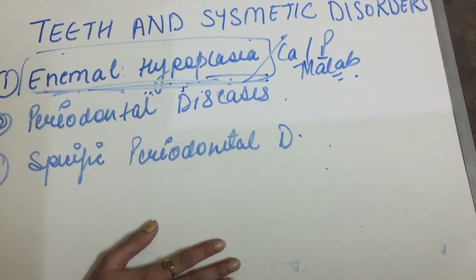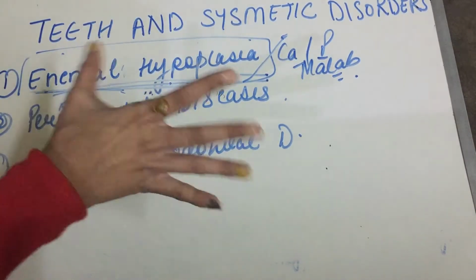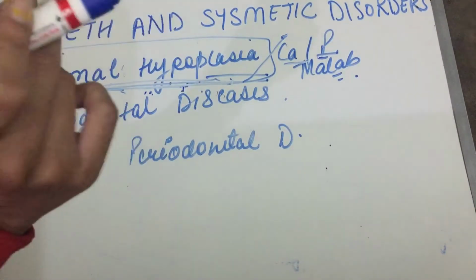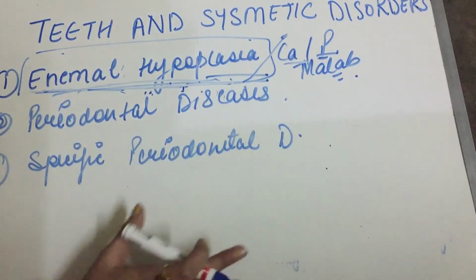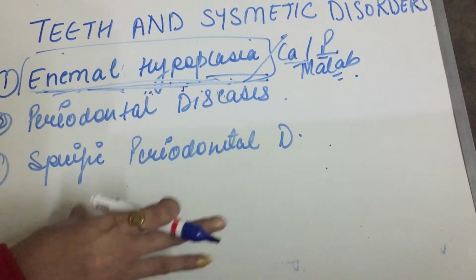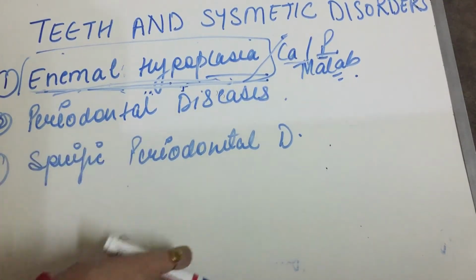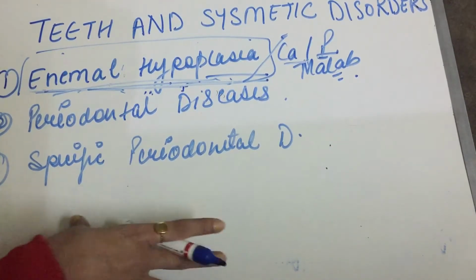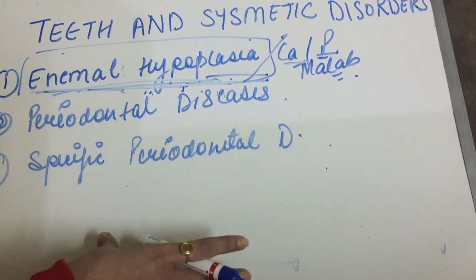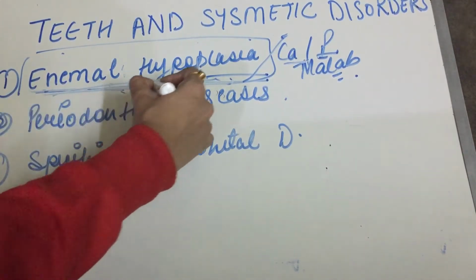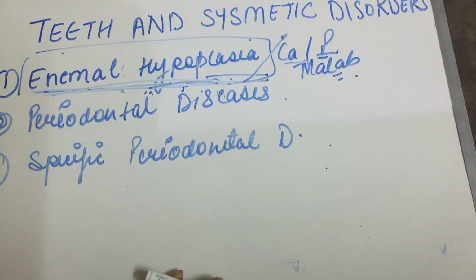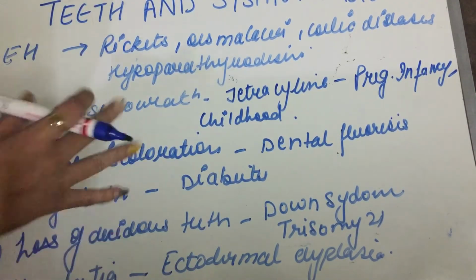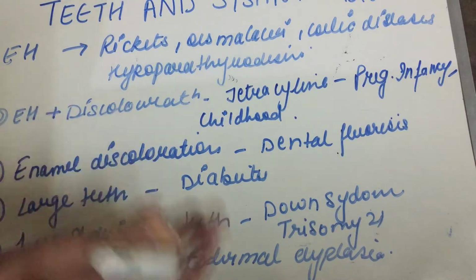The cause can be a calcium phosphate metabolism disturbance, or prolonged hypocalcemic states like malabsorption, rickets, etc. And in celiac disease, or if there is premature birth, or high fever, these all can lead to enamel hypoplasia.